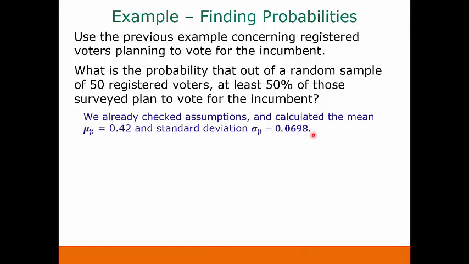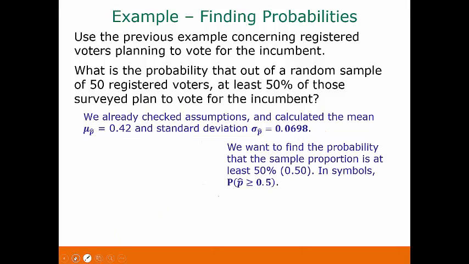So we have a normal distribution with this mean and standard deviation. And we want to find the probability that the sample proportion, p hat, is at least 50%, or 0.50. In symbols, we have the probability that p hat is greater than or equal to 0.5.